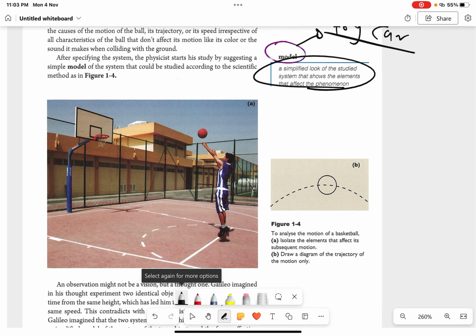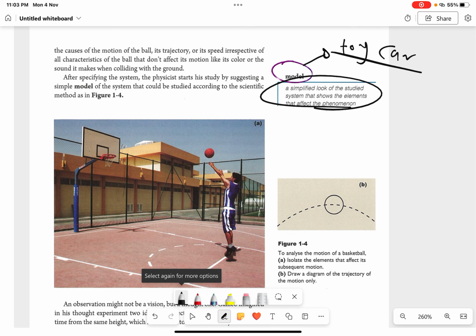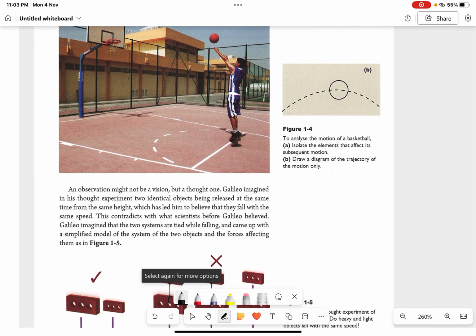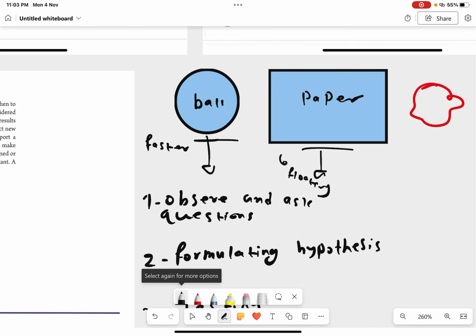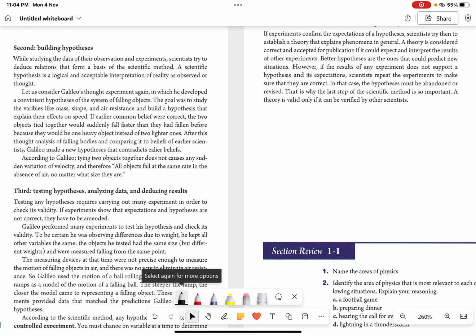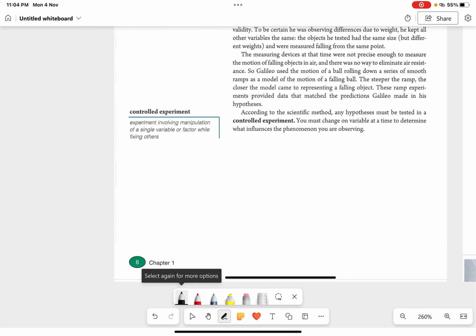So a real organ is a system, the opposite of it is a model, okay? They basically bring a model to explain that organ, okay? You have controlled experiment, okay? Controlled experiment is basically when you fix a variable, okay? Sorry, you fix other variables, but you change only one variable, okay?